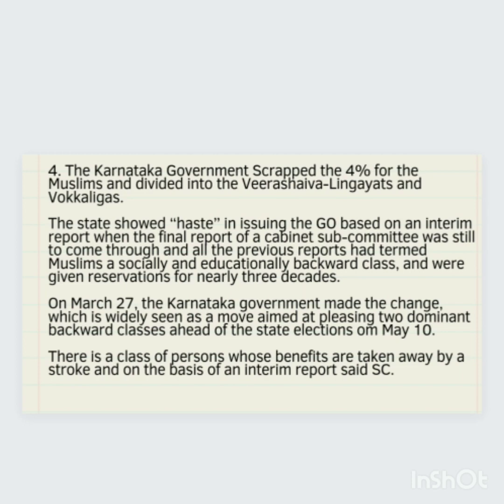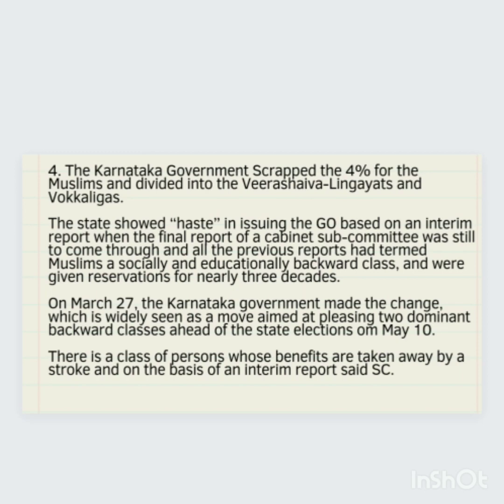The state showed haste, this is what the Supreme Court said, in issuing the government order based just on the interim report, when the final report of a cabinet subcommittee was still pending. Muslims are a socially and educationally backward class and were given reservations for almost 3 decades, and all of a sudden this reservation was being removed. So the Supreme Court in turn criticized the Karnataka government for its hasty act without waiting for a final report.